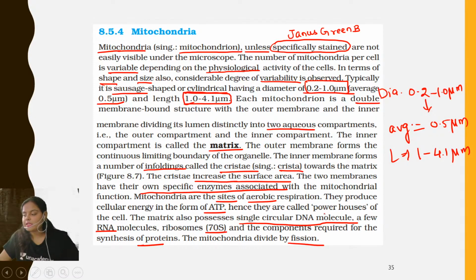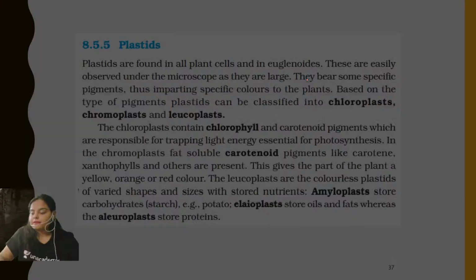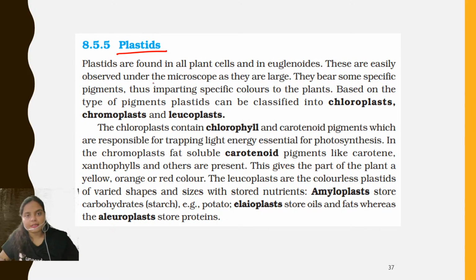So we have discussed these things. This is what is written over here. We have already discussed this. I'm just reading the NCERT to make you comfortable that whatever is written in the NCERT, you know it very well. You have understood each and every line of the NCERT and even more, right? So this is the diagram shown in the NCERT: the outer membrane and the inner membrane, the matrix, and see the inner membrane is folded into finger-like folds which is termed as cristae, and the intermembrane space or the perimitochondrial space, right?